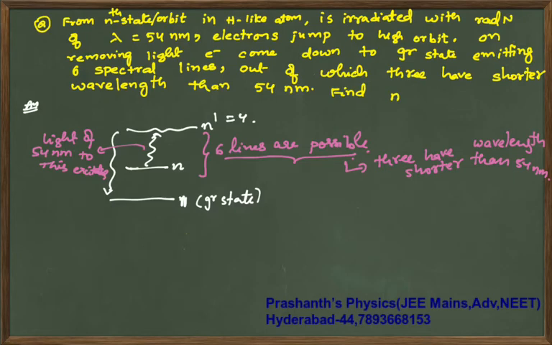Next, now giving 54 nanometer light, it has gone from the middle state to the fourth state. First let us calculate the energy gap from 4 to 1.